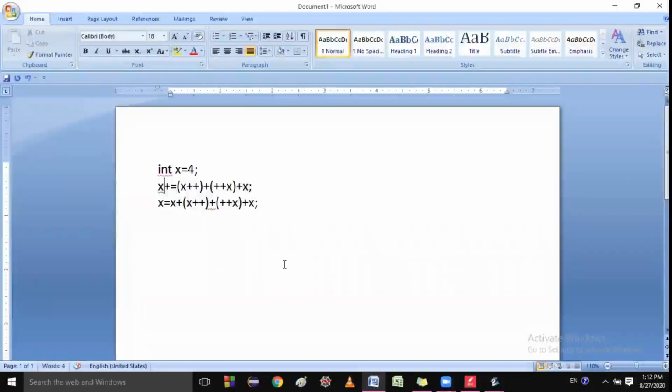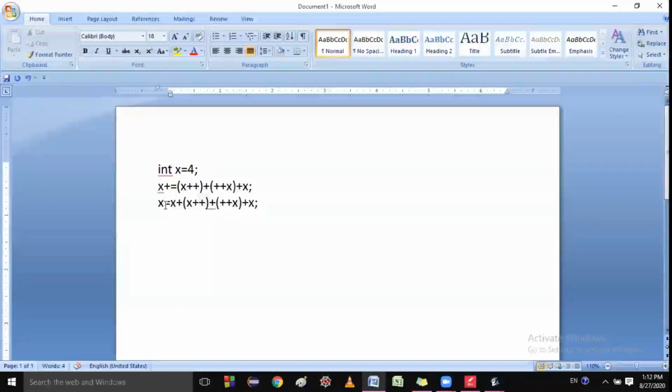You are very lazy students. You are not giving the answer. Is this shorthand notation or not? Tell me. Is this shorthand notation? Is this shorthand notation or not, student? Please reply. Yes, sir.